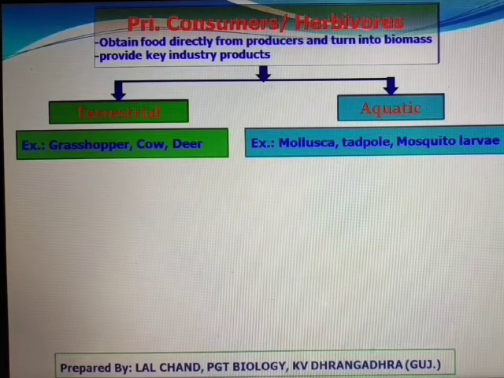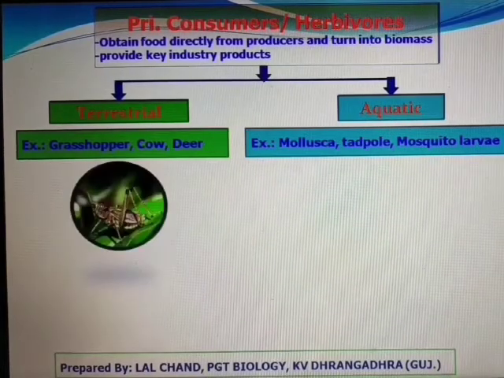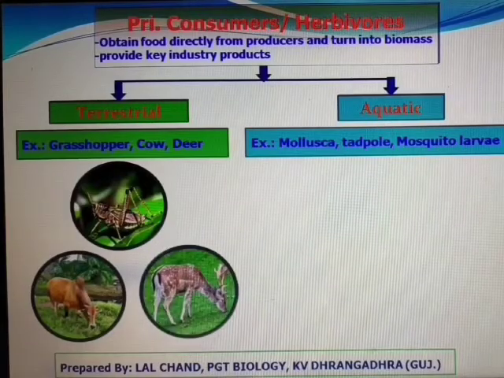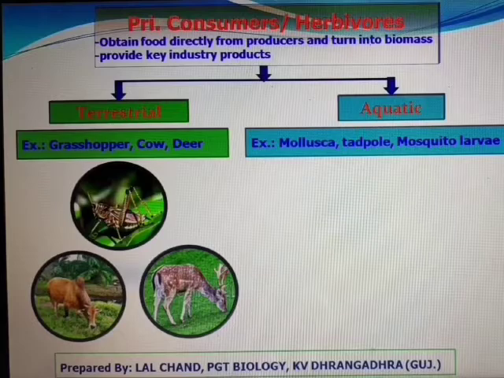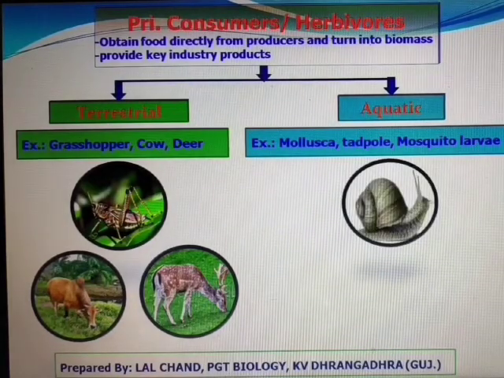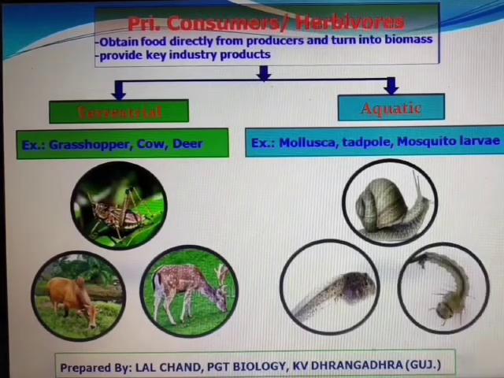Among terrestrial habitat, the examples are grasshopper, cow, deer, etc. And in aquatic habitat, some of the examples are mollusca, snail, tadpole, and mosquito larva.